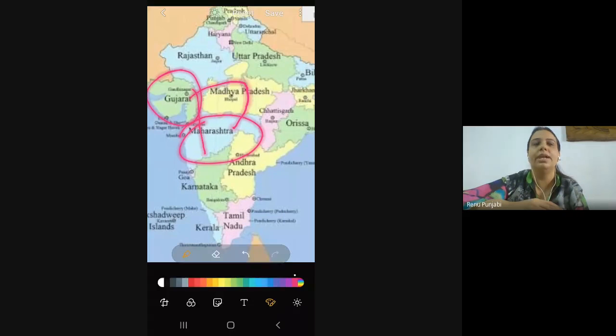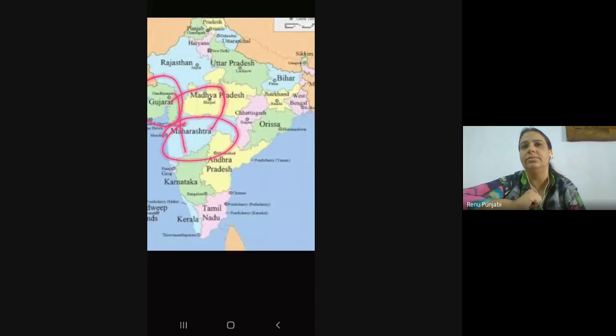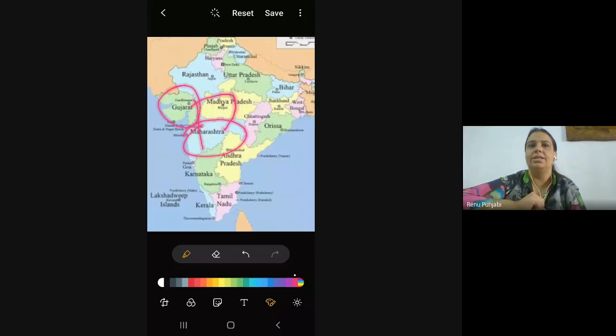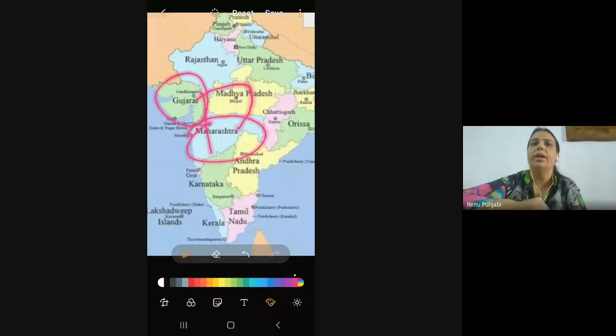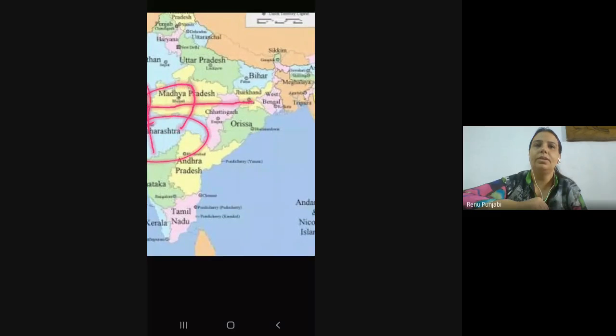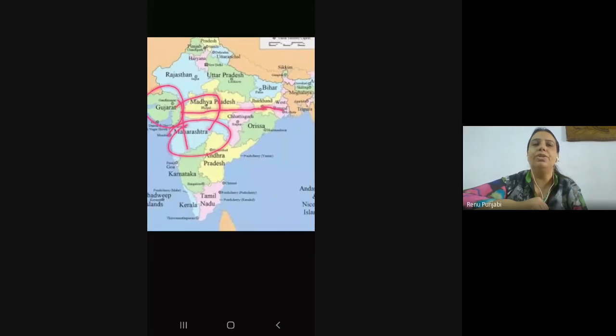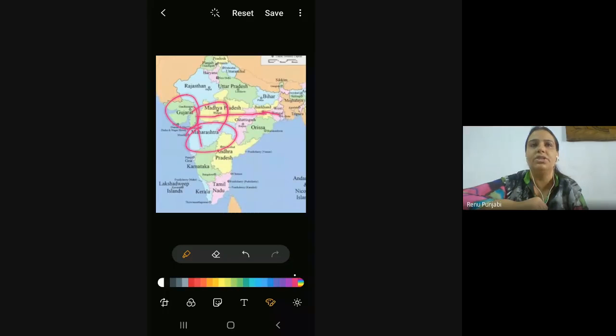And if you want to go from Gujarat to West Bengal, how many states do you have to cross? In which direction are you right now? Then I am in the west now. West Bengal is in which direction? It's in the east, ma'am. Okay. So when you are going from Gujarat to West Bengal, how many states do you have to cross? 4 states, ma'am. Madhya Pradesh, Chhattisgarh, Jharkhand, and then West Bengal. Okay, 3 states. So from west to east you are going, right? Yes, ma'am. Thank you.